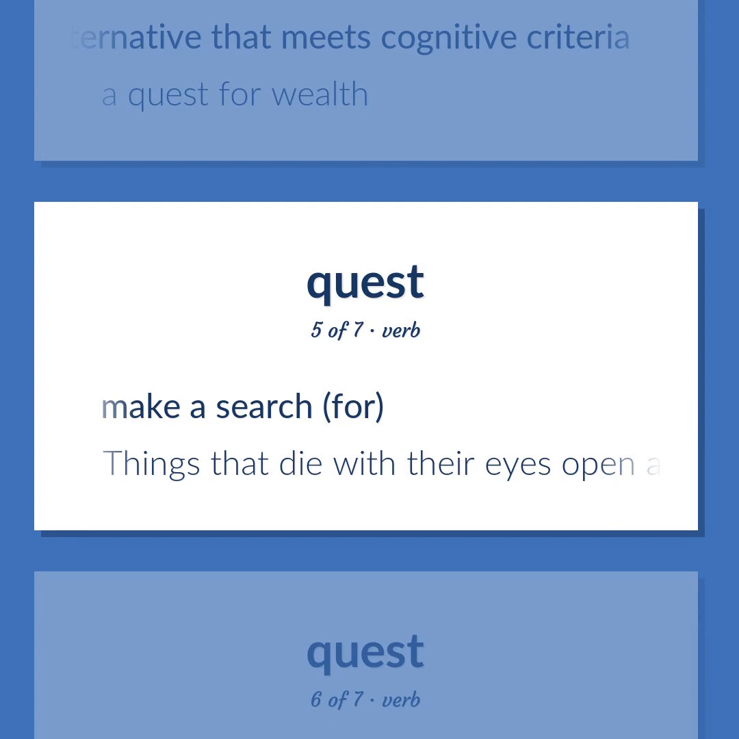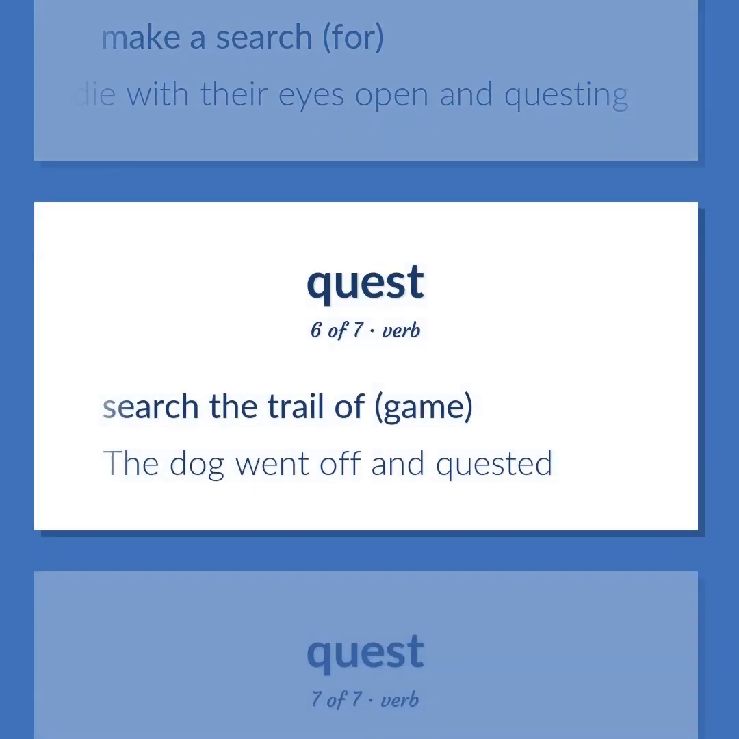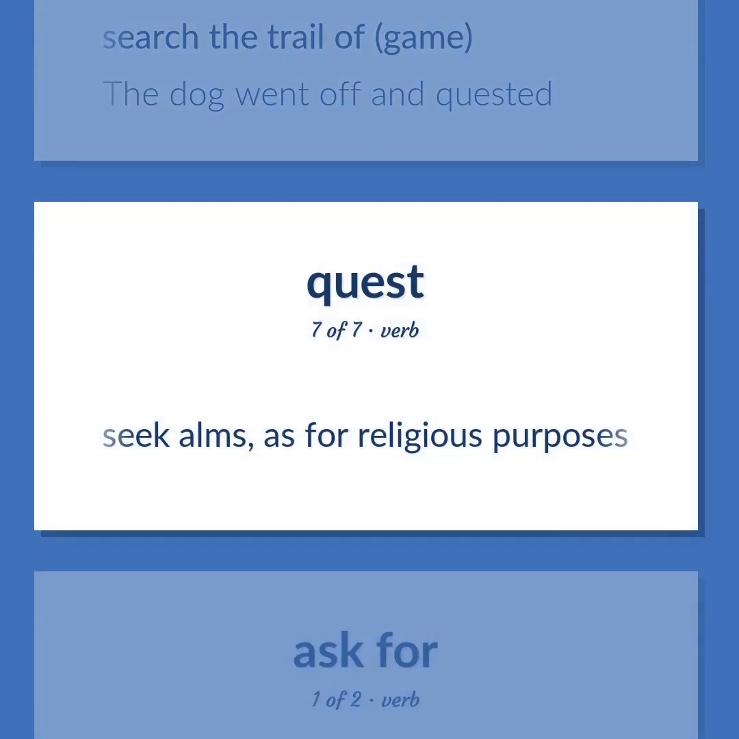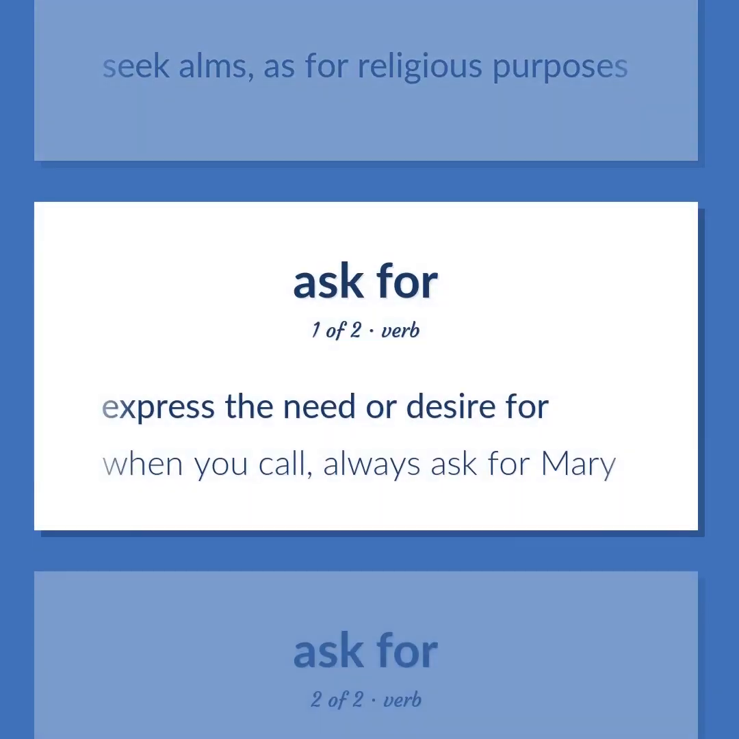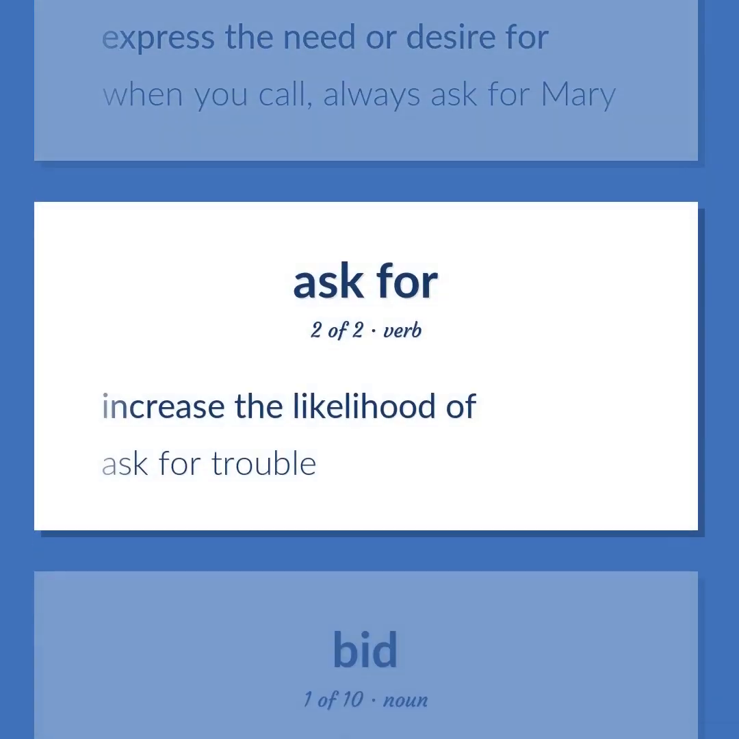Make a search for. Things that die with their eyes open and questing. Search the trail of game. The dog went off and quested. Seek alms, as for religious purposes. Express the need or desire for. When you call, always ask for Mary. Increase the likelihood of. Ask for trouble.